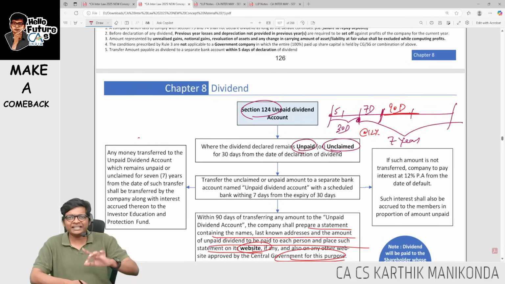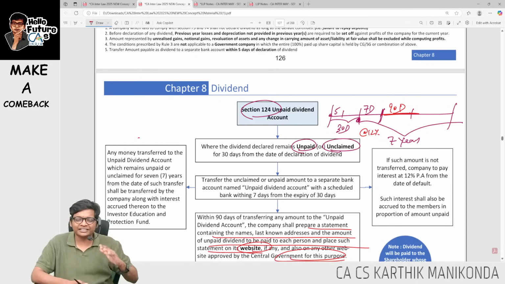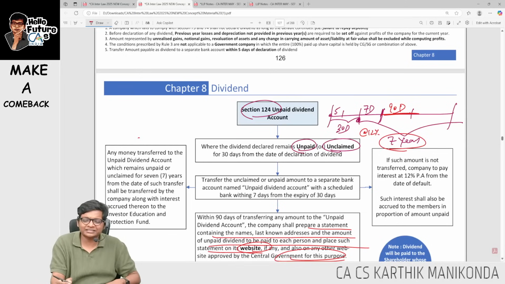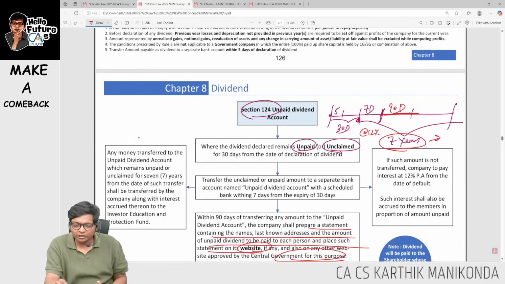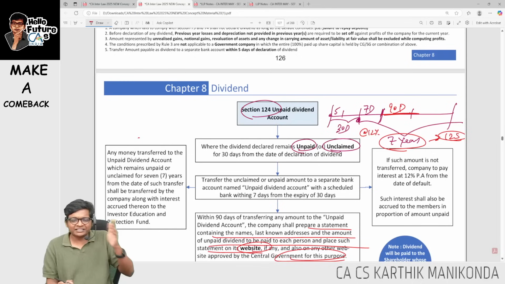So time limit 5 days, separate bank account. 30 days, make payment. If not, within next 7 days, unpaid dividend account. If not transferred in 7 days, interest how much? 12%. Money will be in this account for how many years, guys? 7 years. After 7 years, where does it go? Section 125, IEPF, tested in latest attempt.